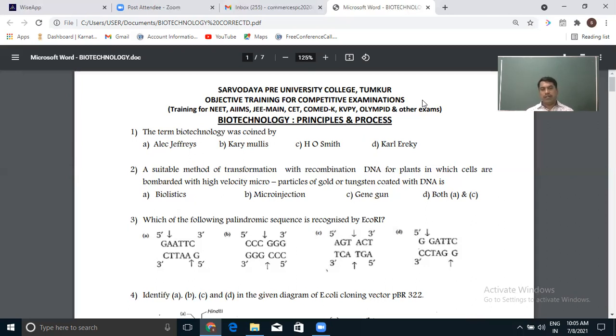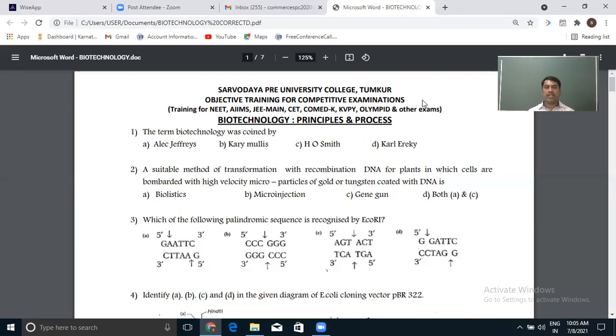Or other methods, like in the options, biolistic and microinjection. Here, biolistic and gene gun are both the same, synonymous methods.